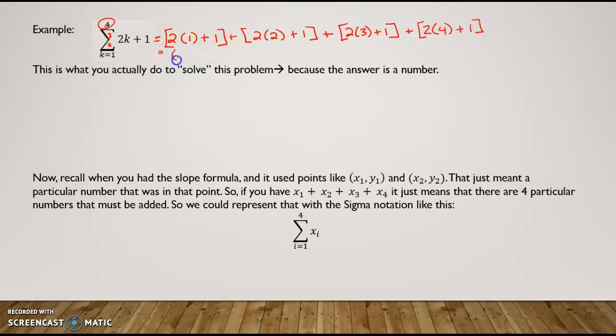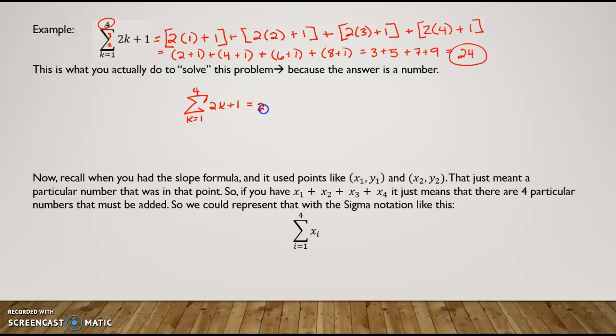So right here you get 2 plus 1, then 4 plus 1, then 6 plus 1, and then 8 plus 1. So we end up with 3 plus 5 plus 7 plus 9, which is 8, 15, 24. So the answer, if you just had this on a problem on your paper, would be that this right here equals 24.